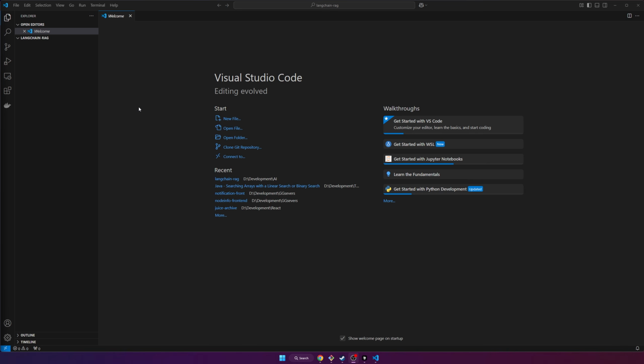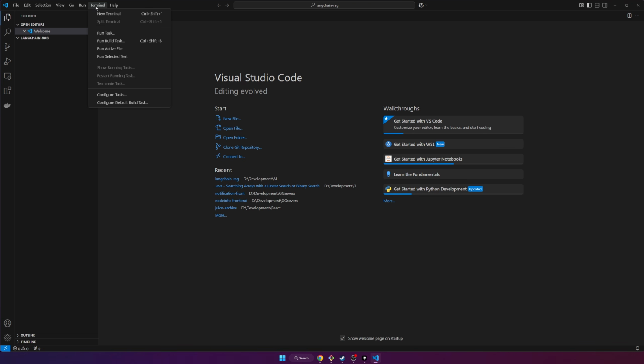Alright, I'm going to start by showing you guys how to set up a basic Python environment so that we can get started with our Jupyter notebooks and just get started coding in general. I'll be using VS Code for this, but you can use other IDEs if you want to, like JetBrains PyCharm or something else, okay? But I think VS Code is probably the most popular one, so that's what I'll be using. So the first thing that you want to do is just open up VS Code in a folder that's going to represent your project.